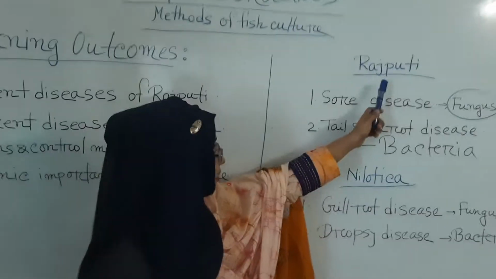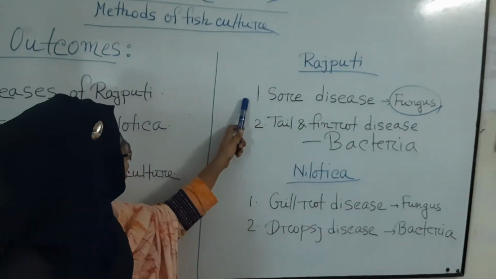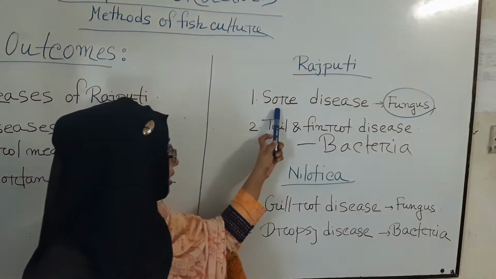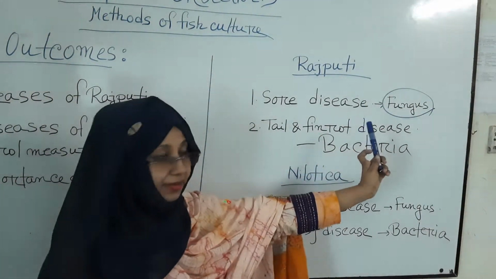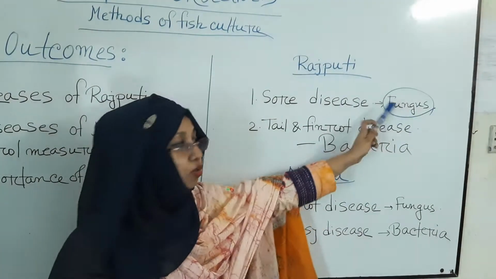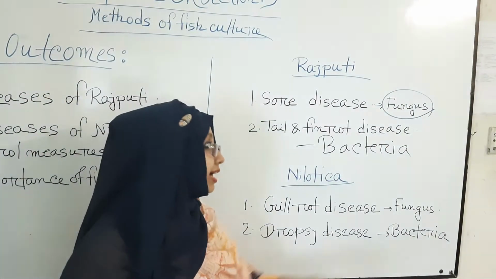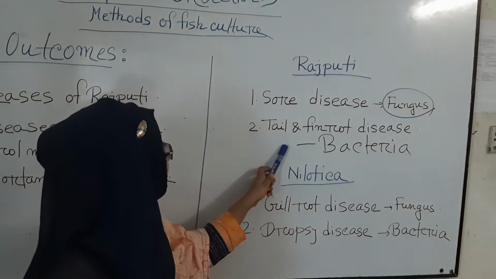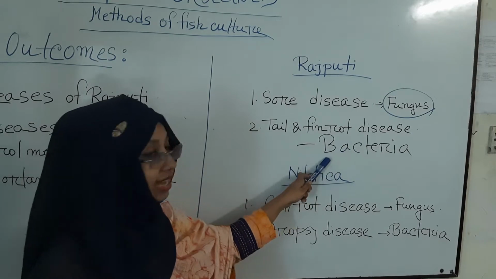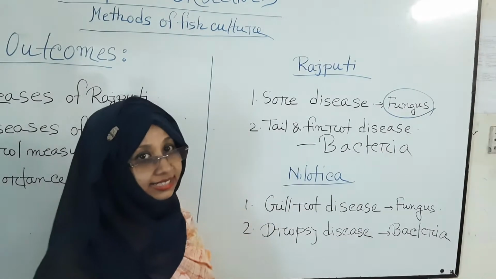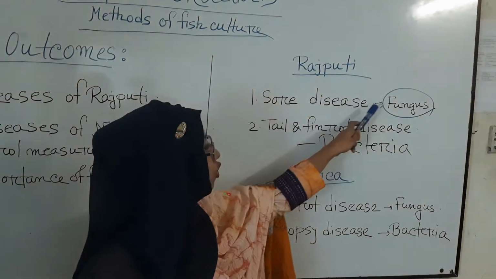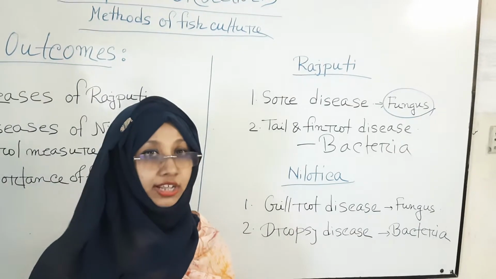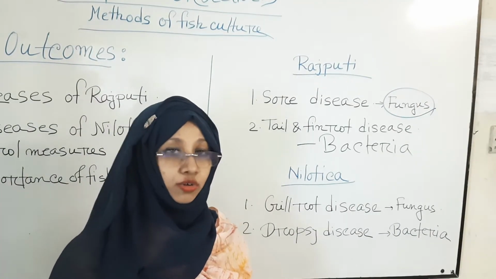Here see, students, in Rajputi there are two important kinds of diseases. One is sore disease, which is caused by fungus. Very important for your MCQ question. Another is tail and fin disease, which is caused by bacteria. Sore disease is caused by Actinomyces fungus. Very important for your knowledge based and MCQ based questions.